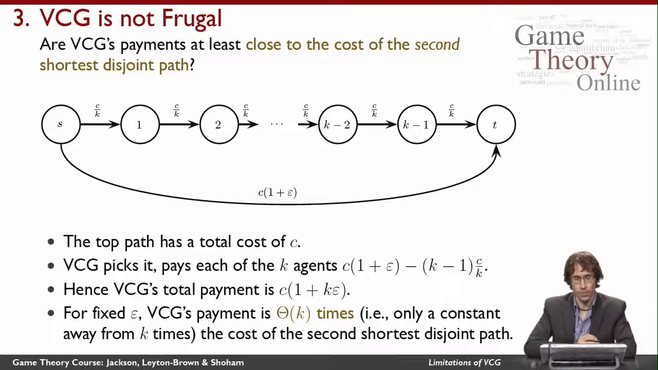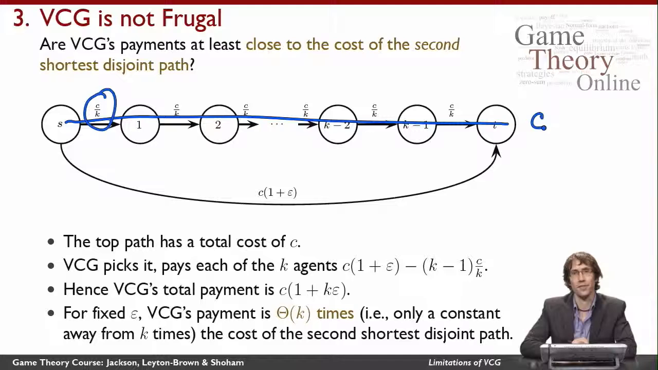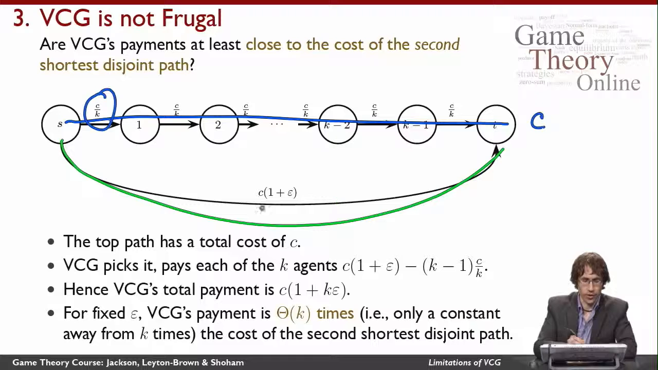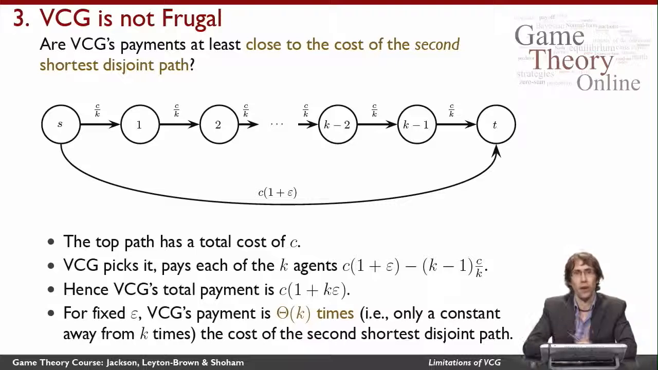So here's a different, a little bit more complicated graph that will illustrate that point. Here I have two disjoint paths. This one here goes through k agents, and each agent has a cost of c over k. So k times c over k means the total cost is c. Here I have another edge with only one agent, and his cost is c times 1 plus epsilon. So as long as epsilon is a positive number, the top path is going to be shorter than the bottom path. So VCG picks the top path, and it pays each of the k agents this amount here.